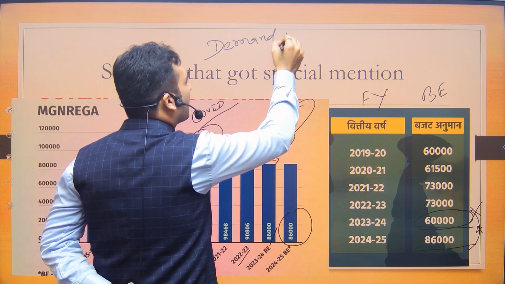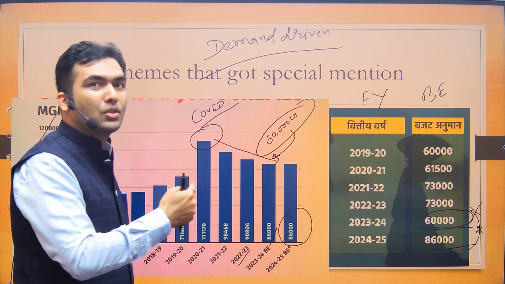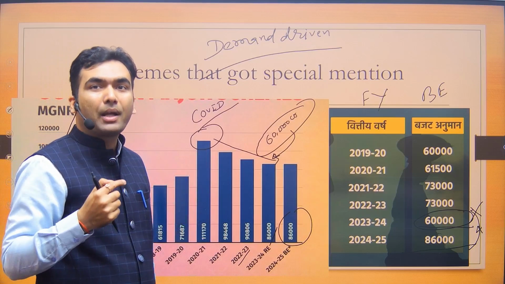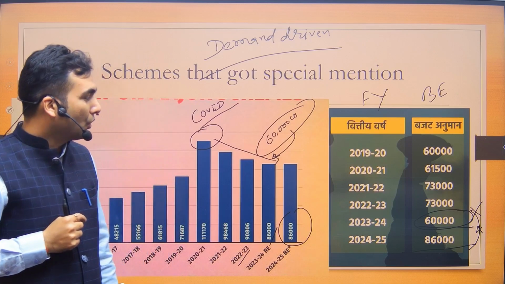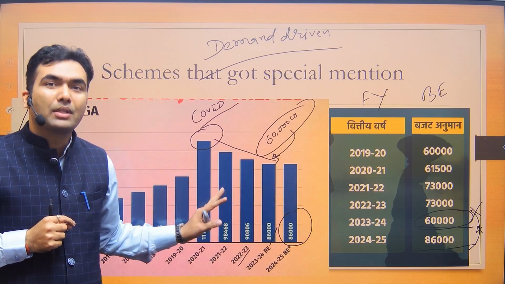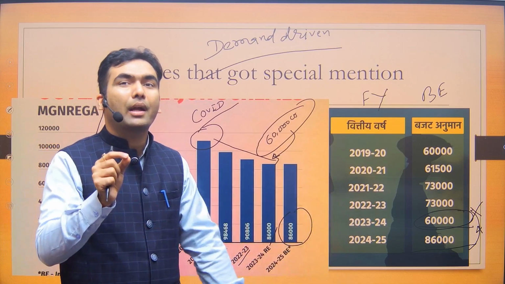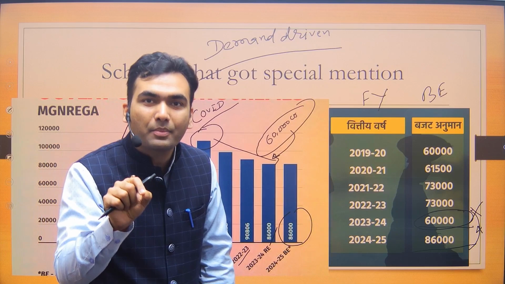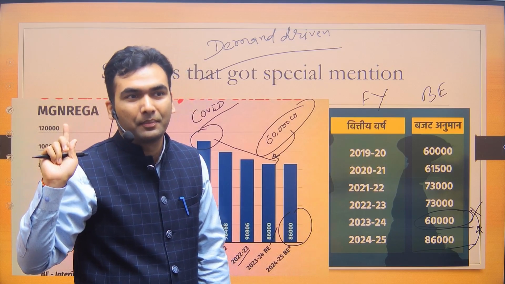If a person comes to the government and says that I need a job, since it is a guarantee given by the act of Parliament, the government has to give a job. So the government knew that 60,000 crore is not going to be sufficient, but in the budget it allocated only this so that it could show less revenue expenditure and less fiscal deficit.